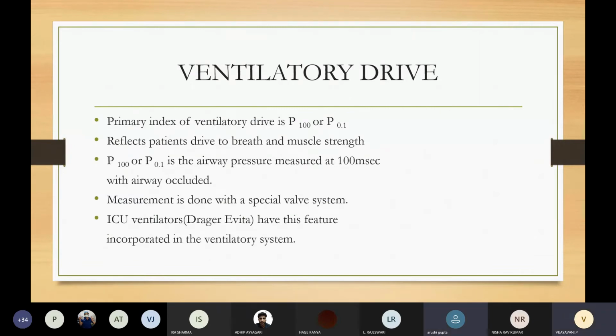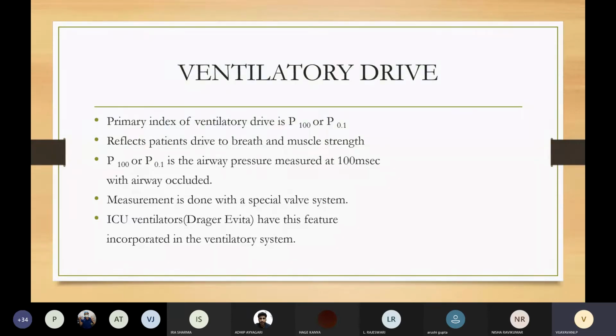Now coming to ventilatory drive. The primary index of ventilatory drive is denoted as P100 or P0.1. This ventilatory drive cannot be measured in our normal ICU ventilators. This feature is present only in special ICU ventilators like Drager Evita. The measurement of ventilatory drive is done with a special valve system. The ventilatory drive reflects the patient's drive to breathe as well as the muscle strength.